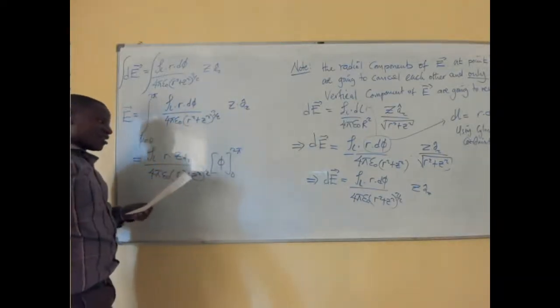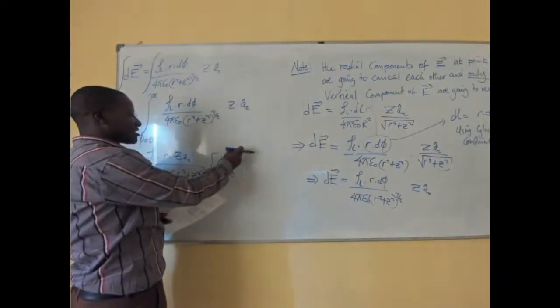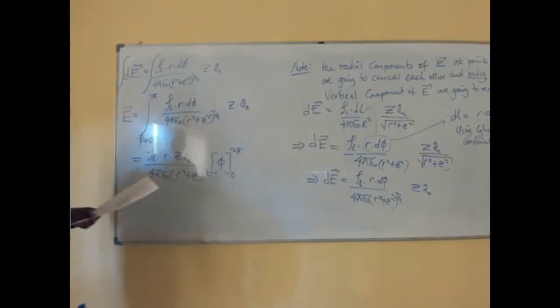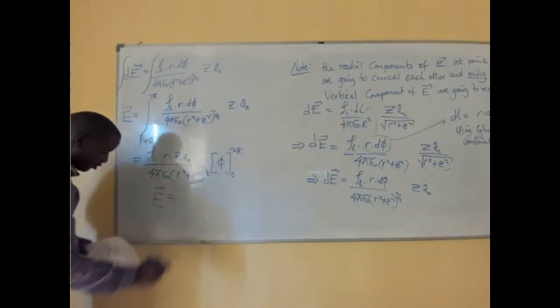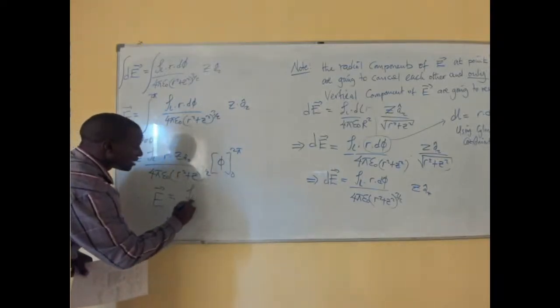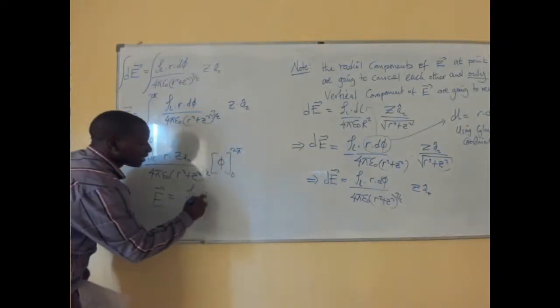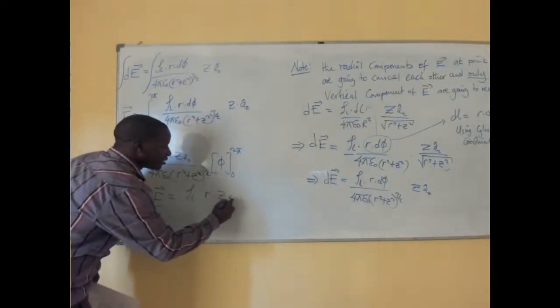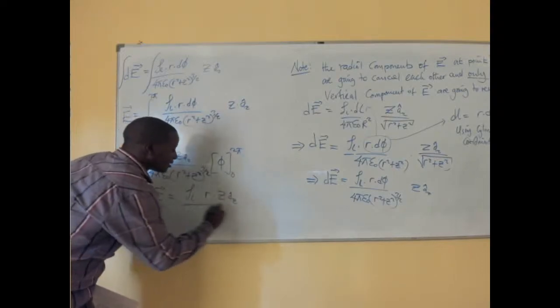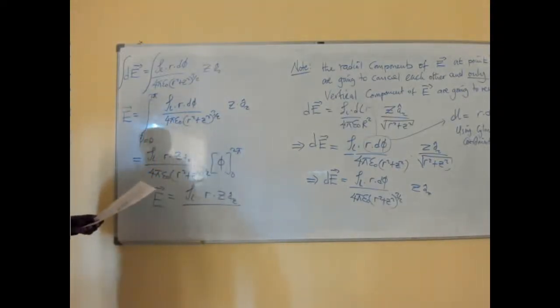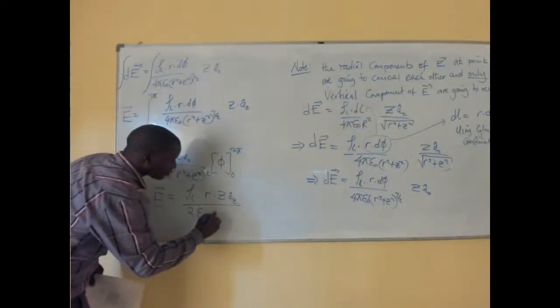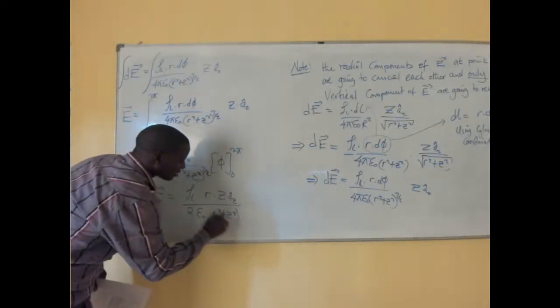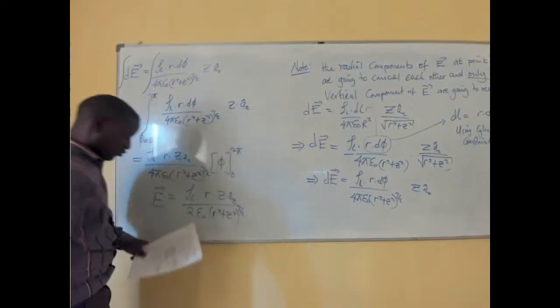So immediately this is just 2 pi minus 0, and therefore E is equal to the linear charge density multiplied by r multiplied by z with respect to az, divided by 2 epsilon 0 into r squared plus z squared, all to the power 3 over 2.